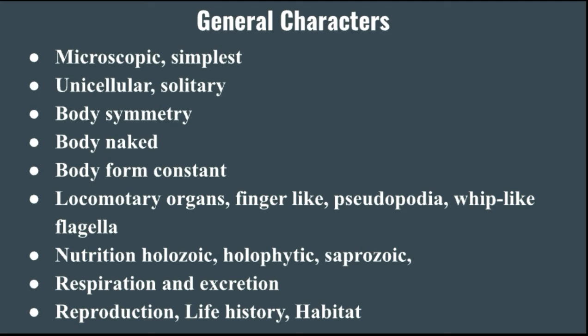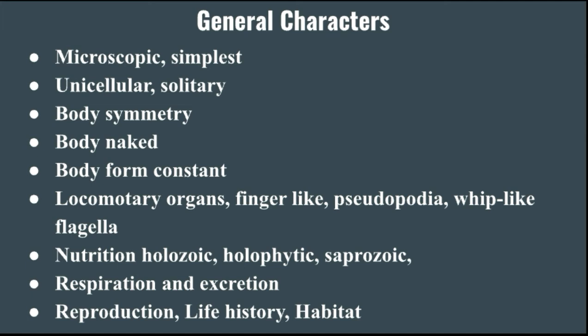As well as body symmetry: the body symmetry is bilateral, radial or spherical. Then the body is naked or bound. Some are bounded by a pellicle, often provided with simple or elaborate shells or exoskeleton.